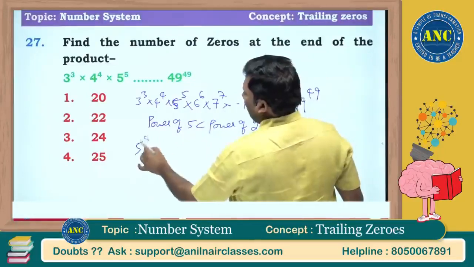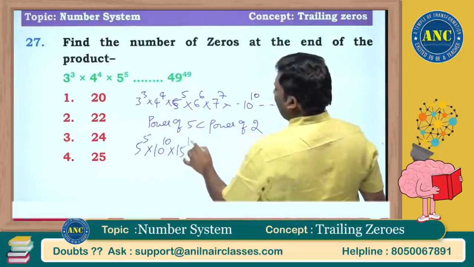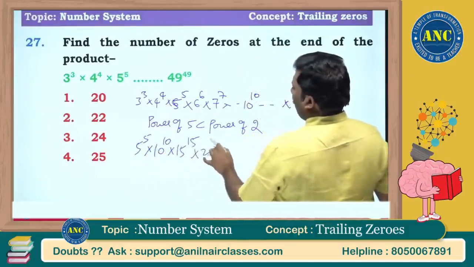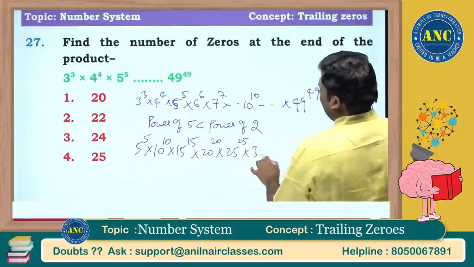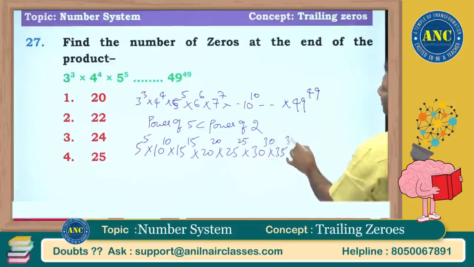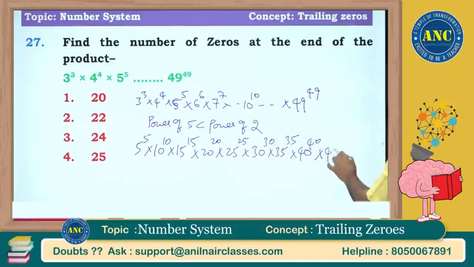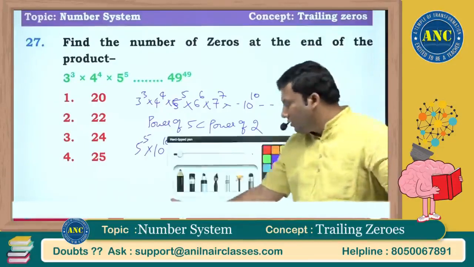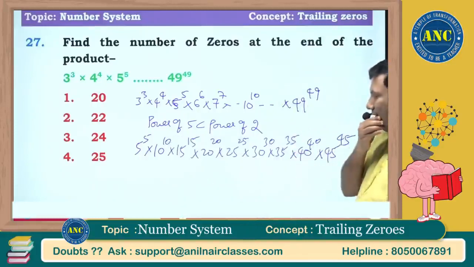So this will be 5 power 5, 10 power 10, 15 power 15, 20 power 20, 25 power 25, 30 power 30, 35 power 35, 40 power 40, 45 power 45. Only thing, where it is 5 square factorial, at that time be careful, sir.